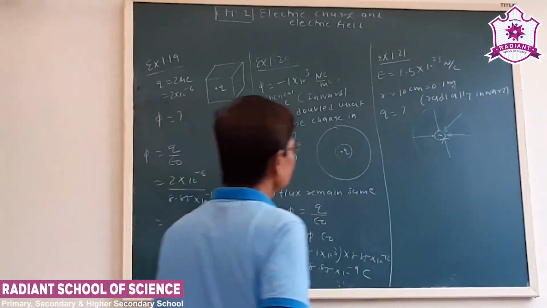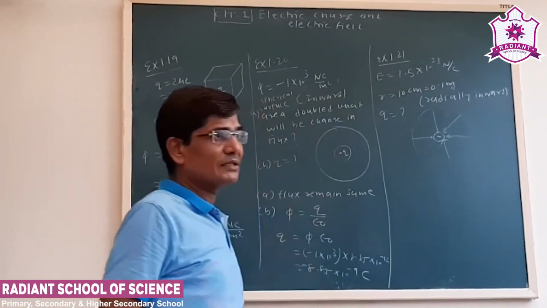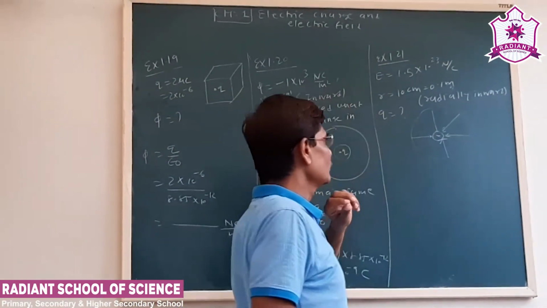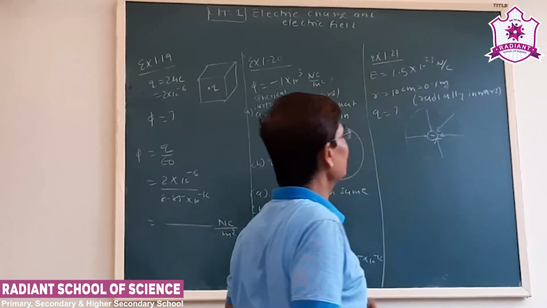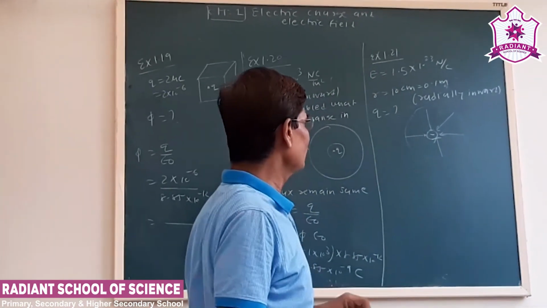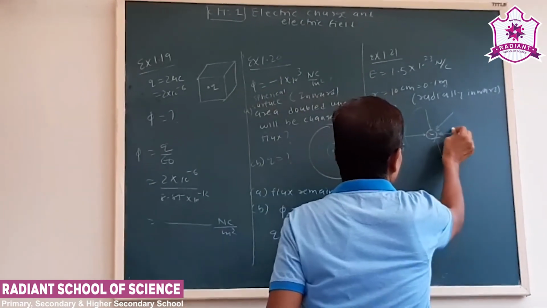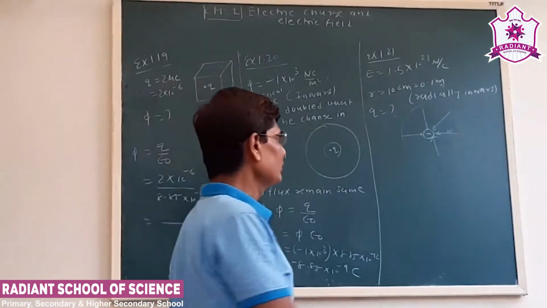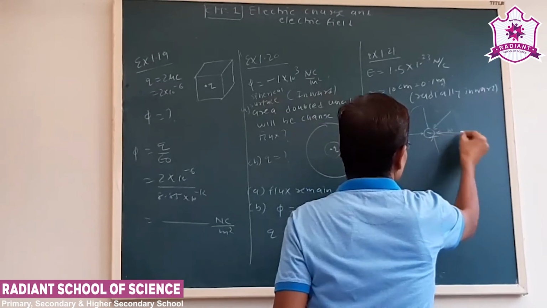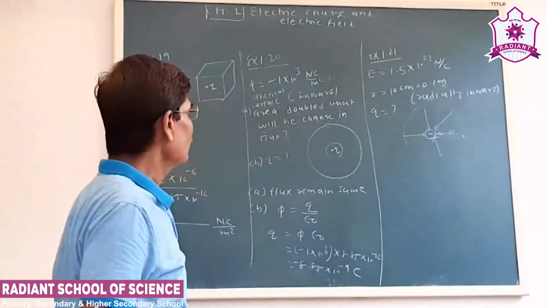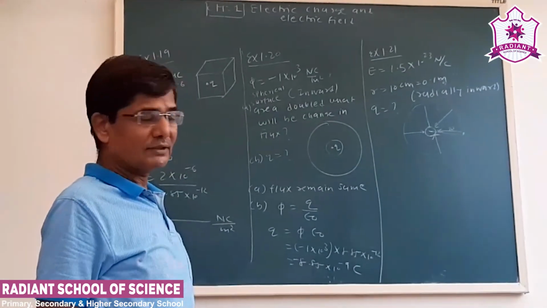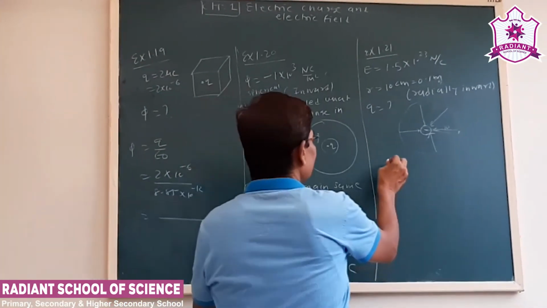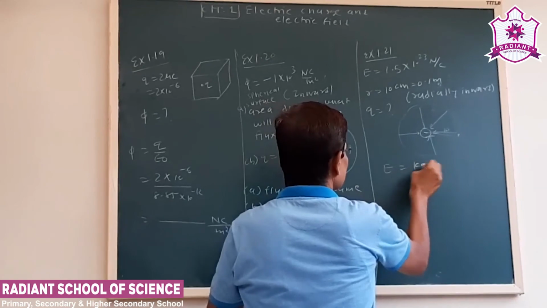Now see, the next exercise is 1.21. Given a point charge produces an electric field of 1.5 into 10 to the 3 Newton per coulomb. See, the electric field is obtained at a distance of 10 centimeter from the source charge. What will be the magnitude of the charge? Now we know the formula of electric field due to a point charge. You know E is equal to kq by r square.